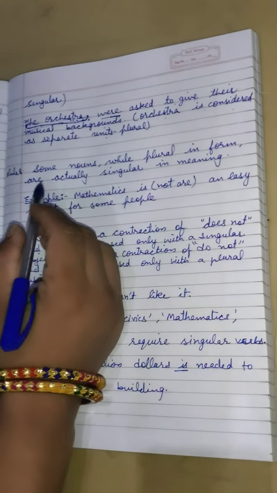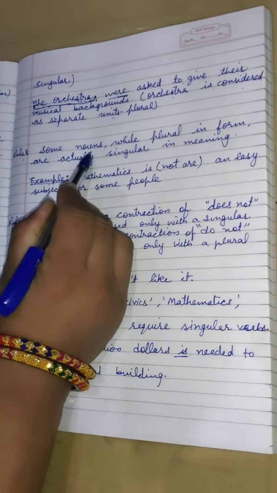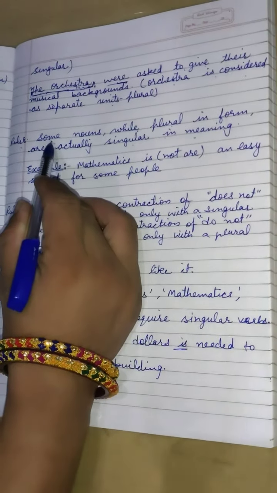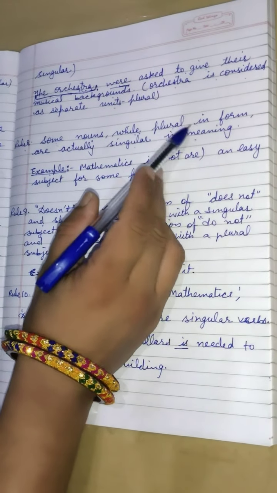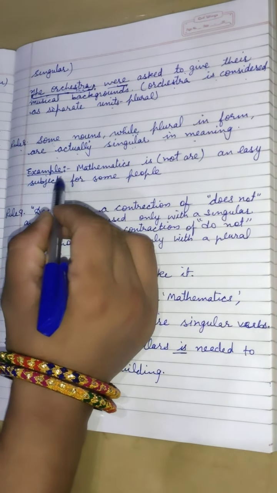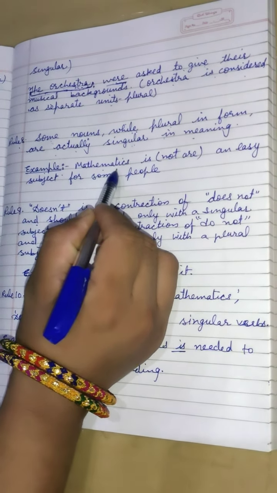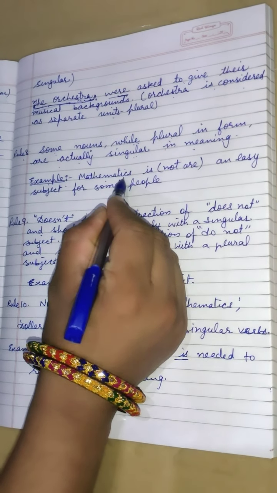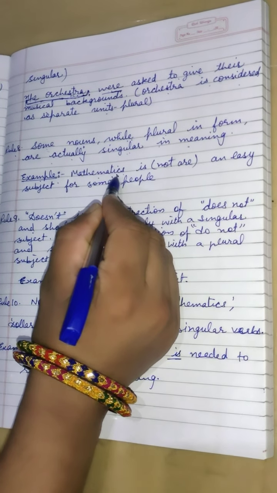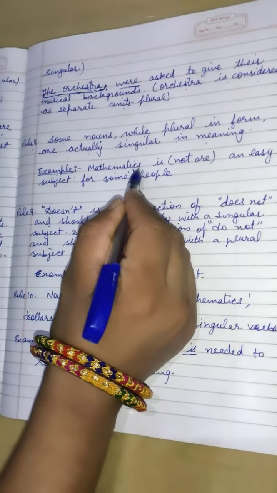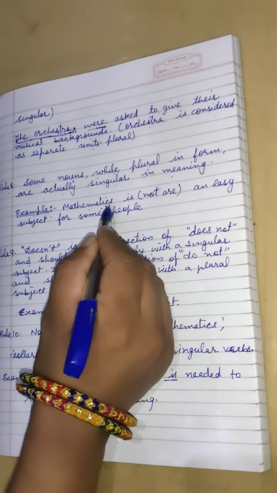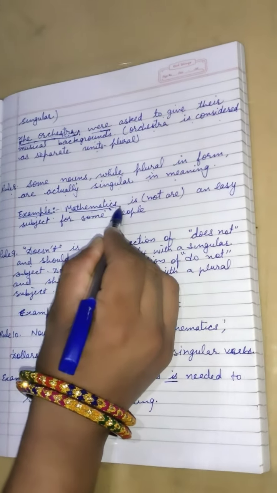Okay, now switch to rule number 8. Some nouns, while plural in form, are actually singular in meaning. Again I am repeating it. Some nouns, while plural in form, are actually singular in meaning. Like in the example we can see mathematics. It seems to be plural, but it is singular in sense. It gives a singular sense, and by seeing s at the end of this word, some of the students get confused that it is plural, but in actual it gives a singular sense.